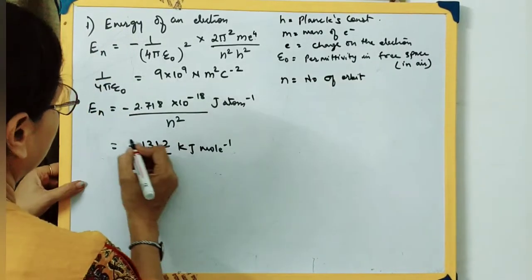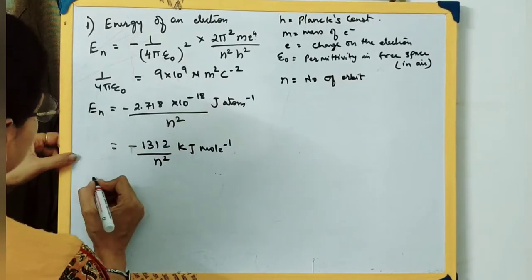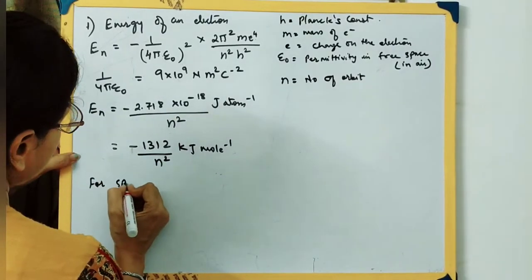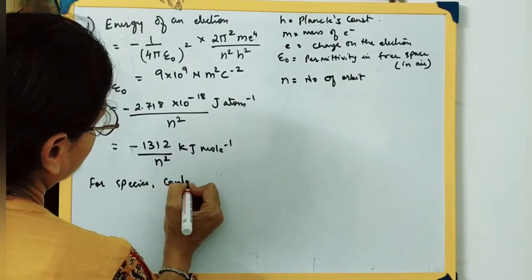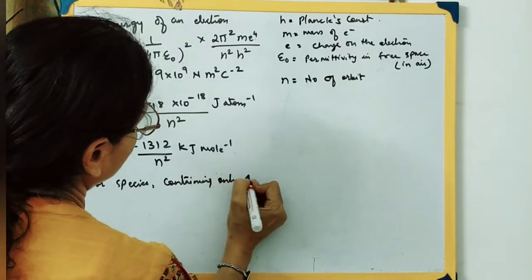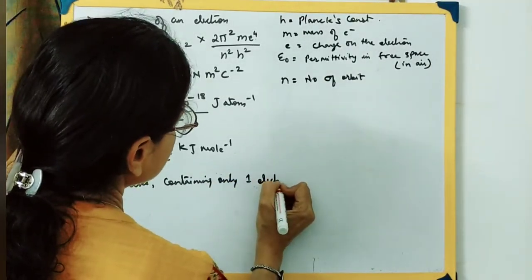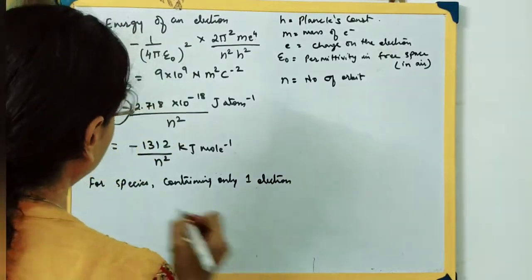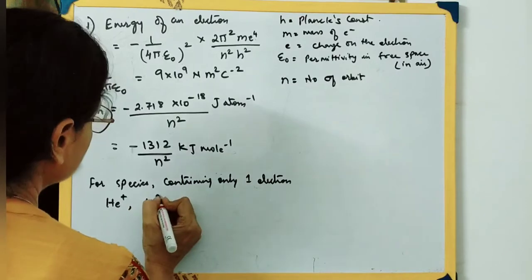Now we further simplify this for species containing only one electron. For species which contain only one electron, this equation will take a different form. Now which species have only one electron? For example, He plus or Li 2 plus.